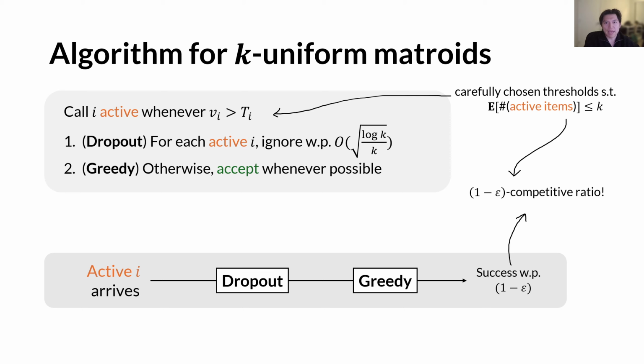So to analyze this, in the dropout phase, we already know the probability of the item being ignored is small. Therefore, it suffices for us to bound the failure probability of the greedy process.